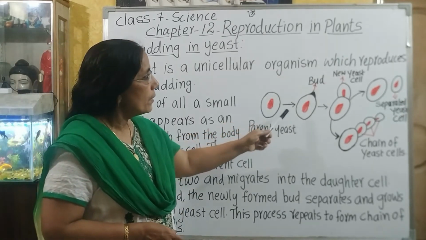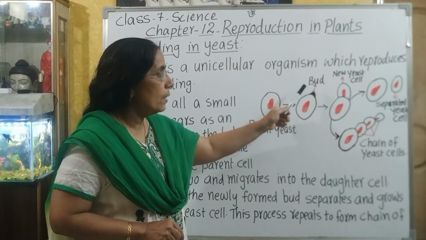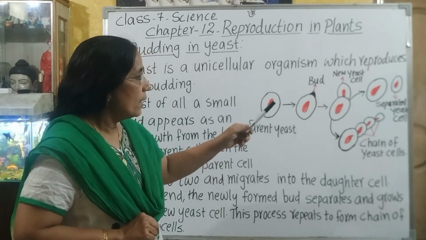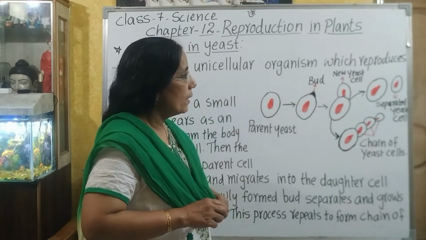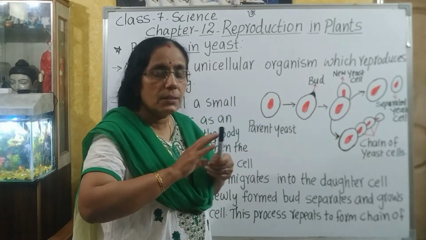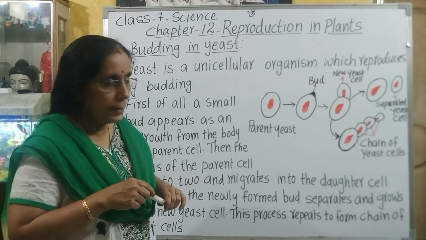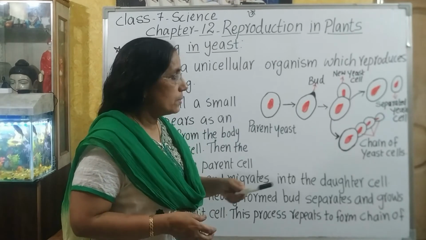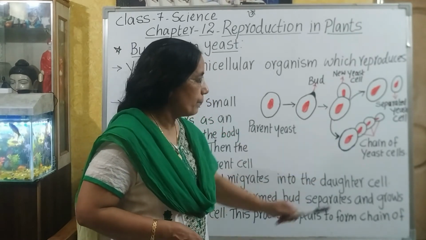As shown here, the parent cell has started to give an outgrowth called a bud, and afterwards the nucleus splits into two, and that nucleus migrates into the new yeast cell. After some time you can see that this separated yeast cell, that is the new cell, the daughter cell, gets separated from the parent cell. And this process repeats many times and forms a chain of yeast cells as shown here.